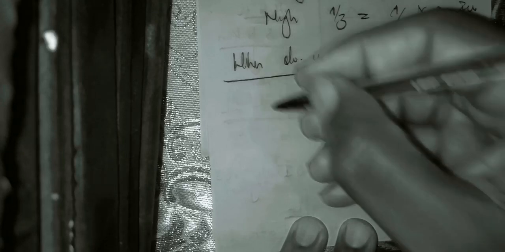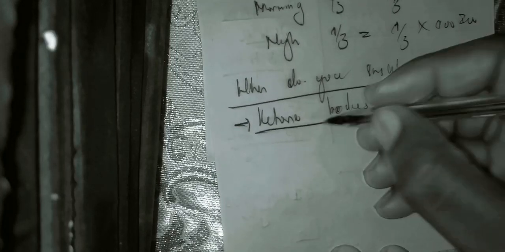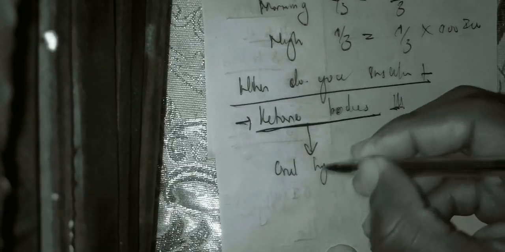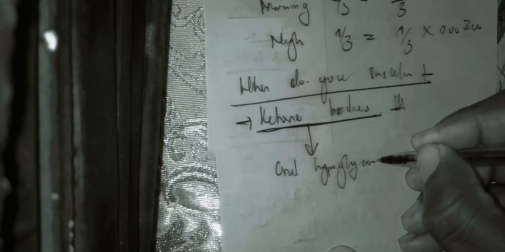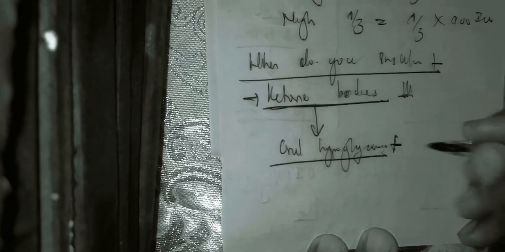Generally, you can stop insulin when there is no ketone bodies again in urine. Is it clear? Generally, that's that, and also when the patient has gained consciousness. When there is no ketone bodies, you can now go back to oral hypoglycemics.